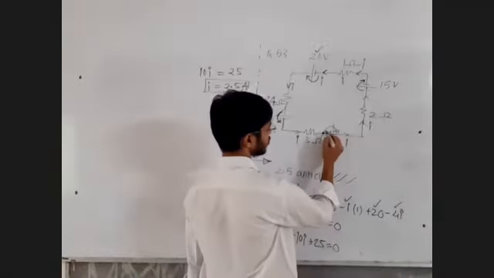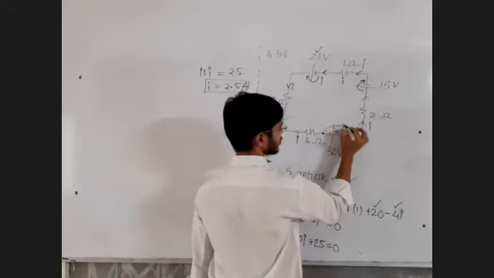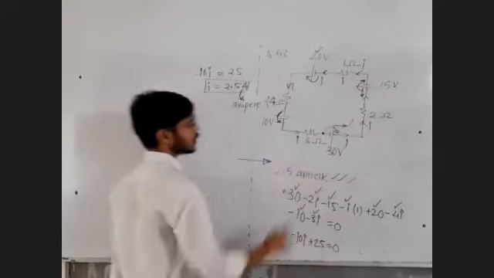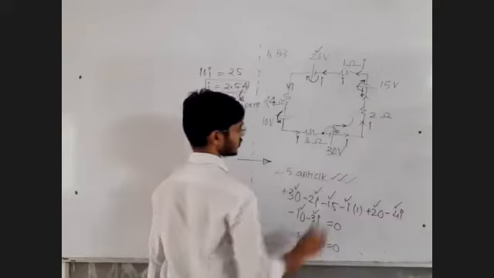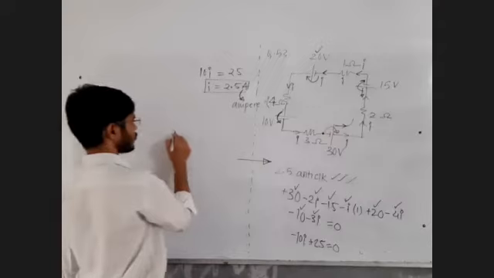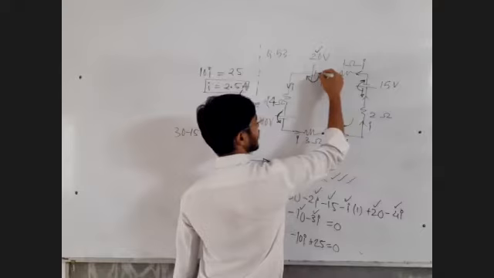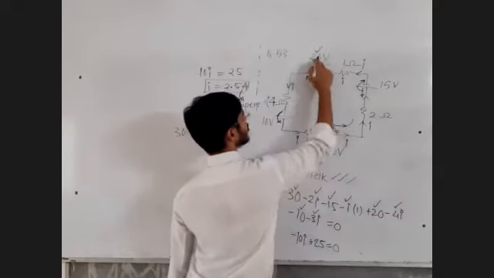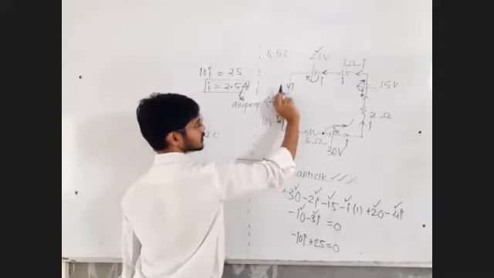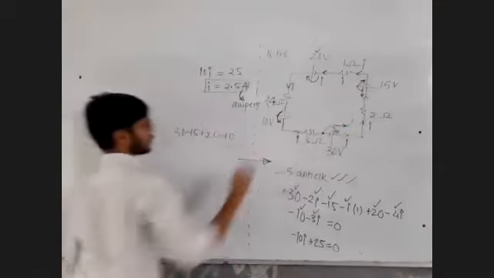This battery and this battery are opposing each other, because this battery is saying current should flow like this, means anti-clockwise, and this battery is saying current should flow like this, means clockwise. So these two batteries are opposing each other. So 30 minus 15, this battery is helping, so plus 20. This battery is opposing, it is sending current like this, so minus 10. That's the total battery in the circuit.